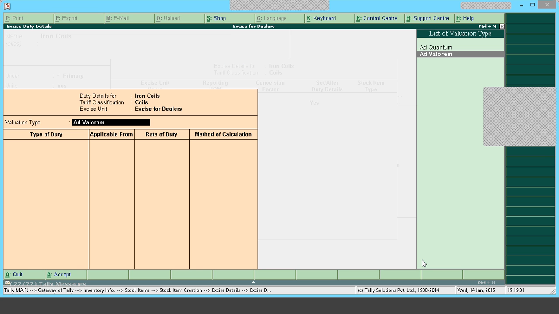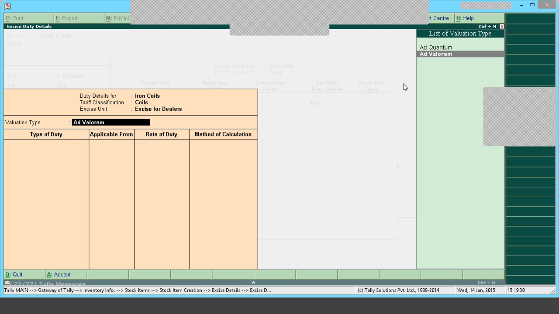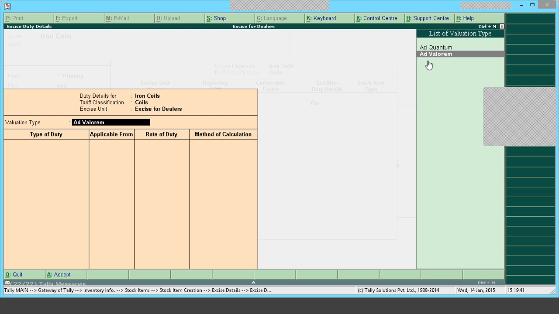And next it comes to the duty details screen. In this screen, for duty calculation, it is asking two things: one is ad quantum, another one is ad valorem. What is the difference between these two? This is a stock item duty specifying scale. When you select ad quantum, you can specify the rate of duty per unit of the stock item. Like when I take one number, I can specify the basic excise duty is 20 rupees for 1 unit of this item sold. That is ad quantum.